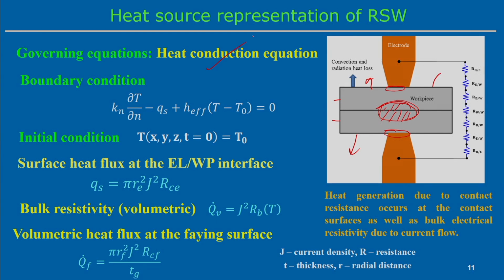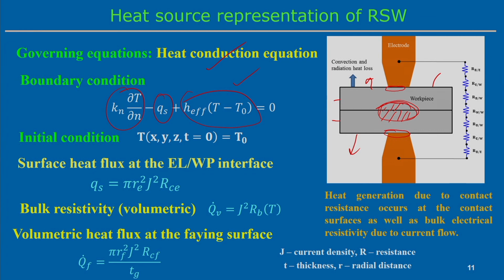But what may be the heat input in this case? Let us look into this equation. The similar heat conduction equation has to be solved in this particular case also, and the boundary condition can be represented in a similar way. There is heat conducted exactly to the boundary surface, then the heat input. It is also possible to consider the combined effect of convection and radiation heat loss. In terms of this, we can find the effective heat transfer coefficient that considers both the effect of convection and radiation from the surface, and then we can represent this kind of equation.